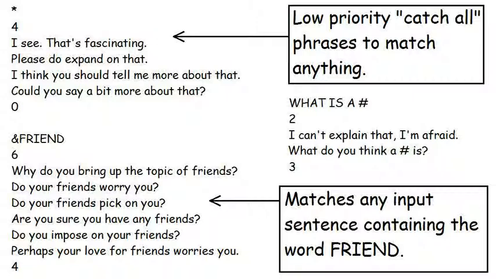The second example phrase shows the word friend with an ampersand appended at the front. This matches any sentence that contains that word anywhere within it, as a distinct word, not as part of another word such as friendship. I've also included an example rule with a hash symbol in it. The hash symbol matches any single word, so the trigger phrase what is a hash matches any 4-word sentence like what is a kettle or what is a kitten. It won't match a sentence like what is a meaningful life. Finally, it is vital that there is no blank line at the end of the phrases file.